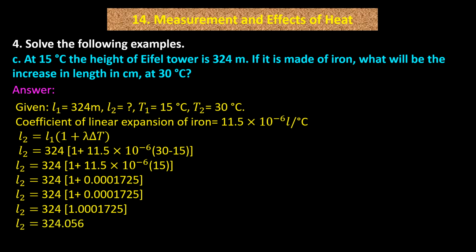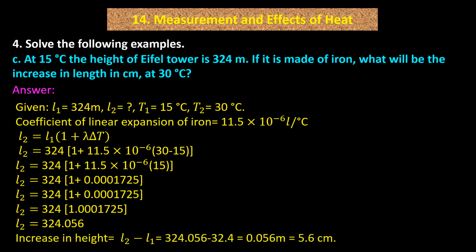L2 equals 324.056. Increase in height equals L2 minus L1 equals 324.056 minus 324 equals 0.056 meter equals 5.6 centimeter.